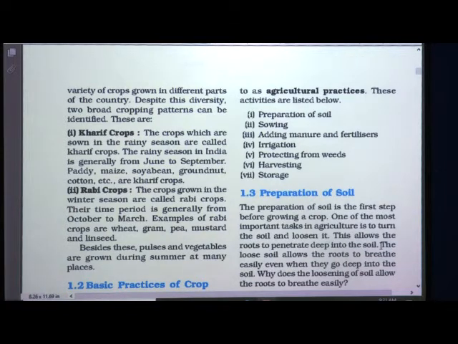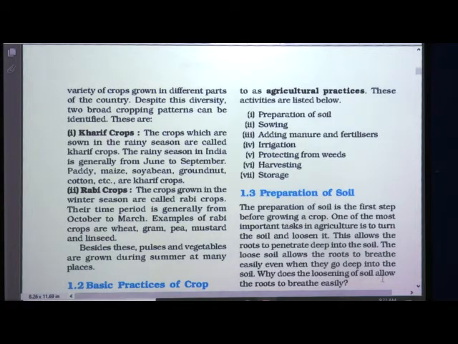So the space is made available by loosening the soil. The loose soil allows the roots to breathe easily even when they go deep into the soil. Yes students, roots also breathe. They breathe easily even if they are deeper in the soil because of presence of air.